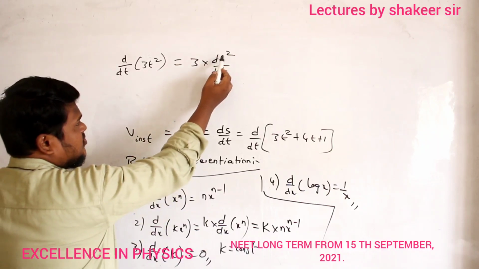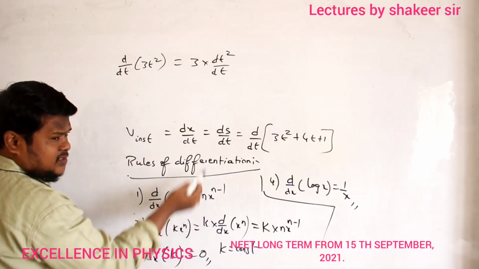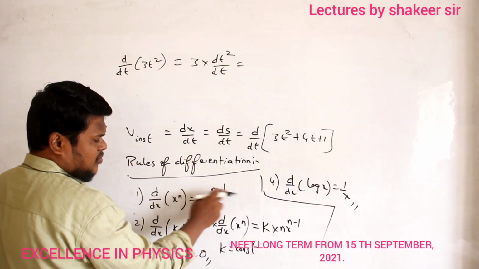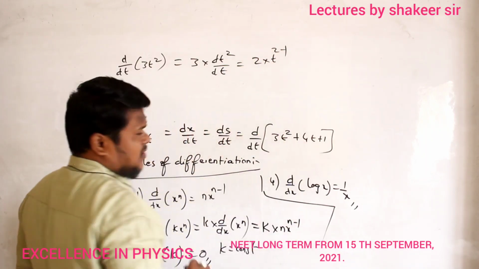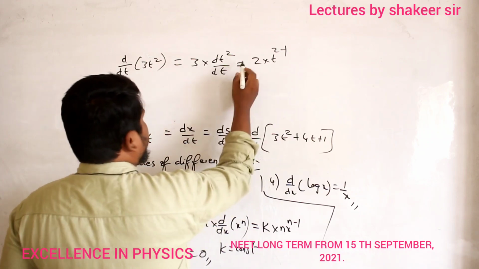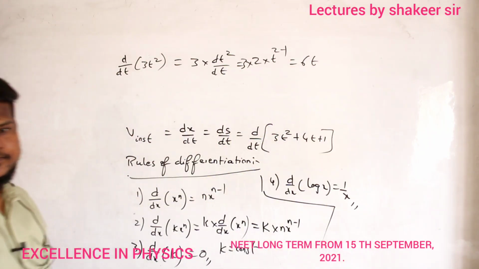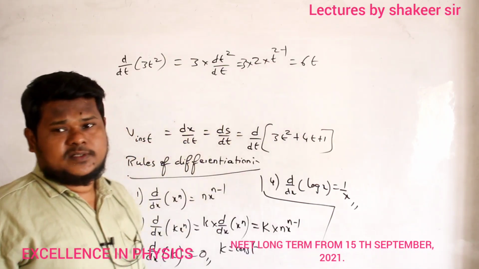So here t square is there, so here n value is nothing but 2, no? So 2 into t power 2 minus 1. So here I have 3 that I am not forgetting. So therefore it is equal to 6t. 3 2s are 6. t power 2 minus 1 is t.